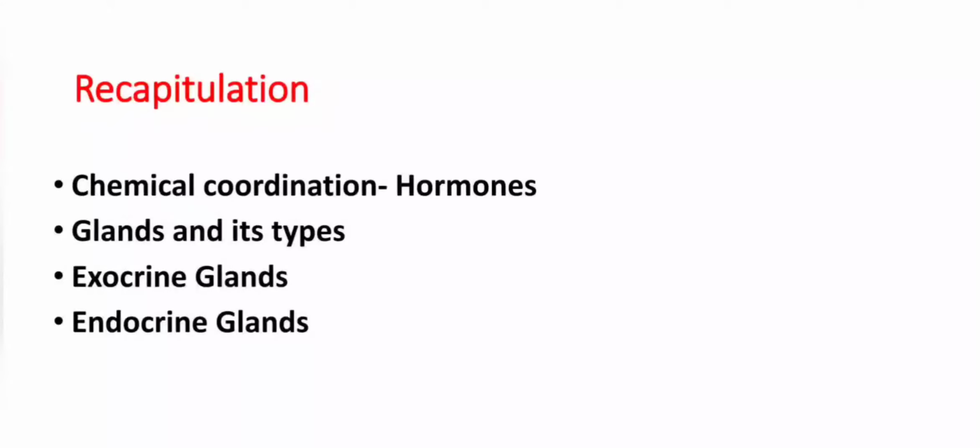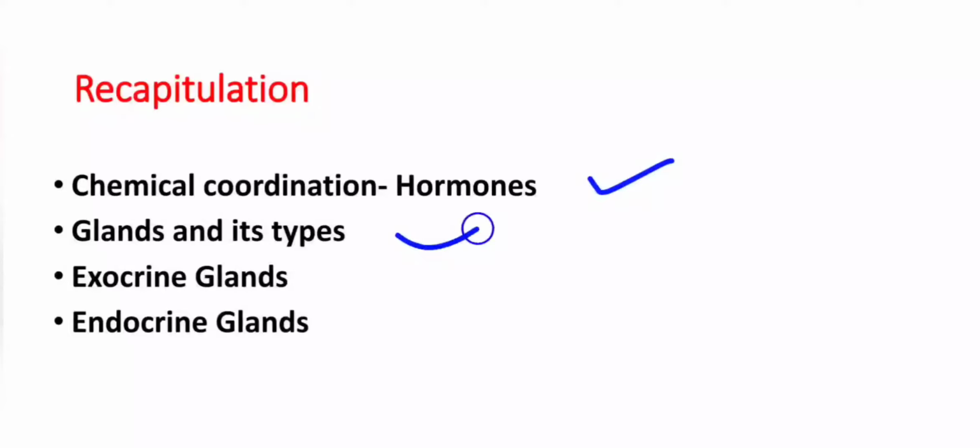Let's recapitulate. We have learnt about chemical coordination, that is, how our body produces chemicals, and these chemicals are known as hormones. These hormones help in coordinating the various body activities. Our nervous system and our endocrine system both work together and control and coordinate body functions. Then we have learnt about glands, which are a collection of tissues or cells that produce certain secretions. These secretions may be oily secretions, sweat, tears, or hormones.